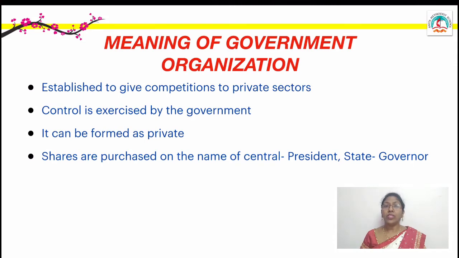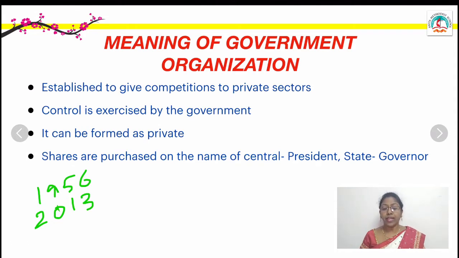A company which was registered under the Companies Act of 1956 in those days, and now is registered under the 2013 Act. So if a company is registered under the 2013 Act, we call it a government company. We already saw the government organizations like departmental undertaking and the public corporation, how they have started to compete with the private sectors as well as to help the public. Here also, a government company is a company that is established under the Companies Act of 2013, and there is a definition for a government company.